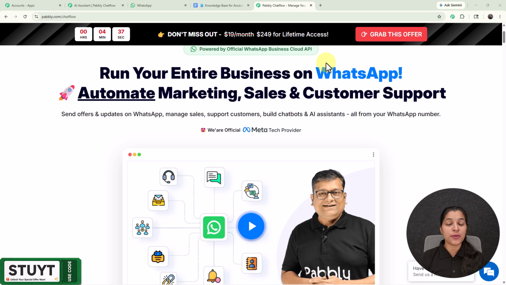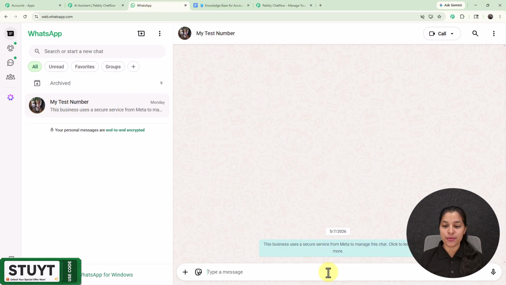What if your WhatsApp could automatically reply to your customers? Want to see how? Then let's move on towards my WhatsApp, and here I'm going to send a WhatsApp message to my business number which is saved as my test number. So as a user, I want the answer of my queries. So here I will be sending this message, that is, hey, I need help.